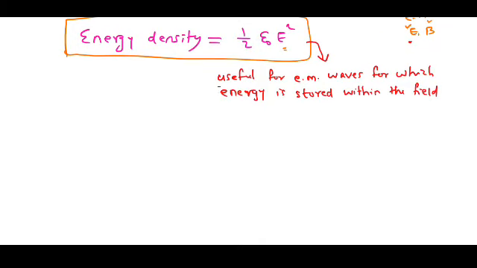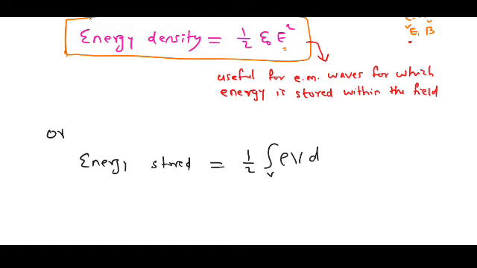Now what about the other expression for the electric field energy stored? I can write the energy stored, we have this expression, that is half volume integral rho v d tau. Be careful that here V is electric potential.